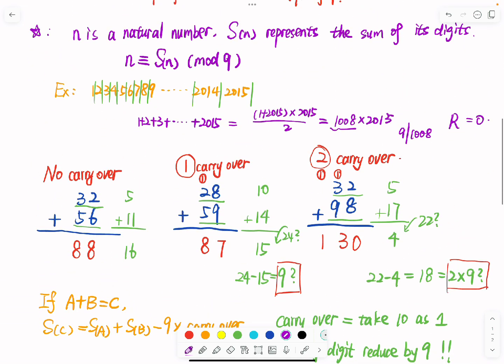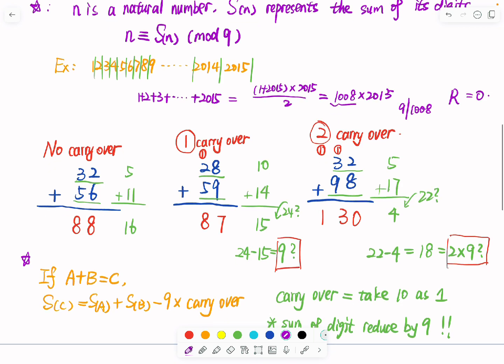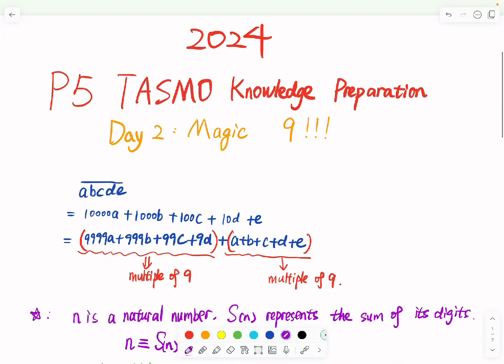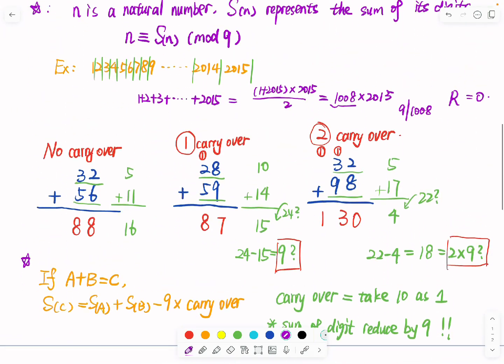If n is a natural number, Sn represents the sum of its digits, and n and Sn, if we mod 9, they are congruent. And the second one: for some vertical number puzzles, you can use this method to make the decision as fast as possible. So yeah, here is our magic nine. Of course, magic nine is not so easy like that.